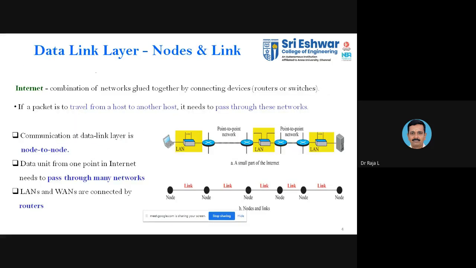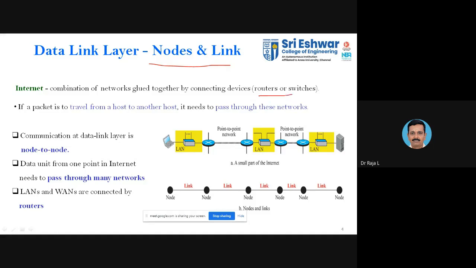Now we'll discuss the nodes and the links under the data link layer. As you know, a hop is nothing but the distance between two nodes, and that is normally called a link. The nodes are your end devices or entities. It may be end nodes or intermediate nodes. Those things, the nodes and links, are very familiar to you.